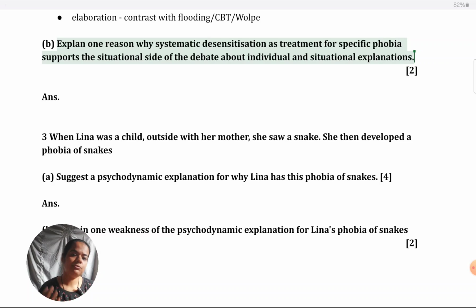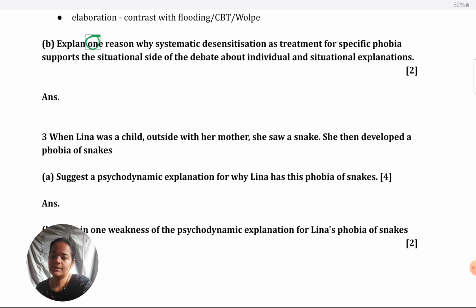You don't need to write full answers. I know you don't have time for that. But at least having your bullet points jotted down for, okay, this topic, this issue, I could talk about this. Just in 2-3 words, you can note in a point. Have some preparation or at minimum some practice of these type of questions to develop your skill to be able to on the spot apply any issue to any topic. If you don't practice at all, or like I said, you just memorize, okay, these issues for this topic, it can help you with the 10 marker if the named issue also gets covered with that, but here definitely you're going to have difficulties.